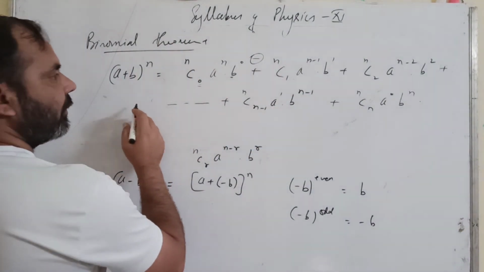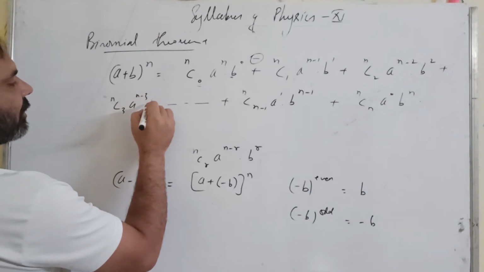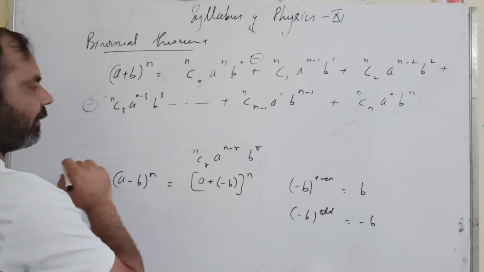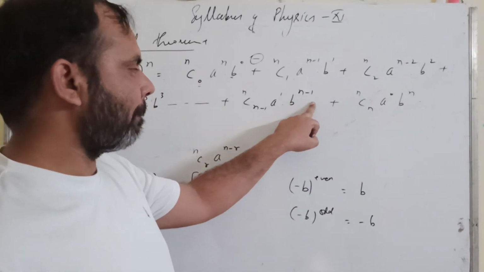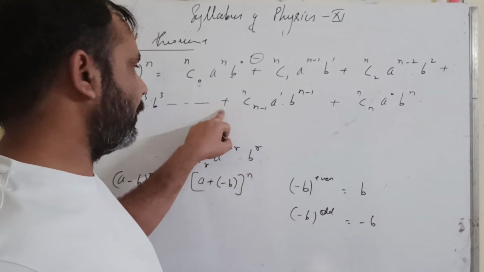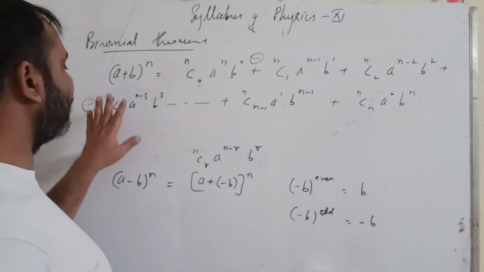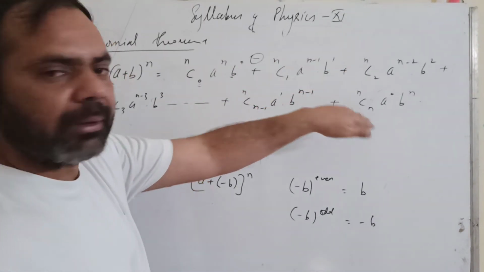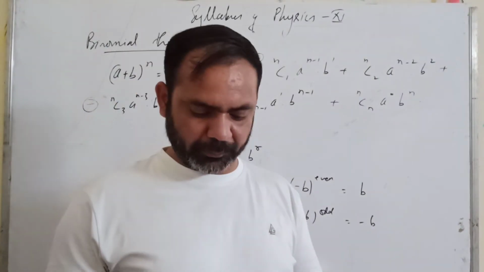The next term will be nC3, a raised to n minus 3, b raised to 3. This term will become negative. Then this b raised to n minus 1 is even, so it will remain positive, and this will become negative. So simply what will happen? Positive, negative, positive, negative, positive, negative. Alternate terms will become negative only. That's all.